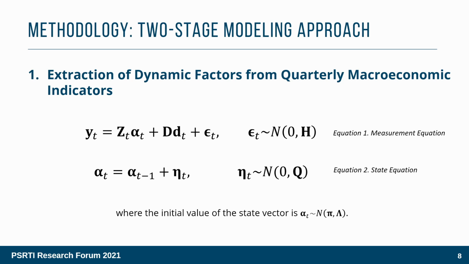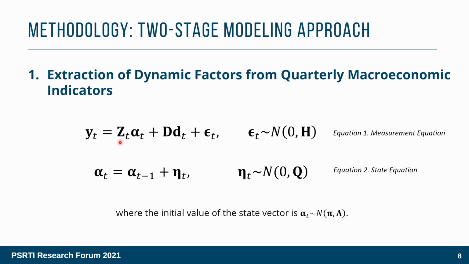This assumption is justified by the following. First, the leading economic indicators are theoretical concepts of economic movement. Second, the values of the leading economic indicators are estimates, making them random variables that can be modeled. The state variable is the dynamic factor that drives the economic movement of the observed variables y sub t. Therefore, y sub t is assumed to be determined by the common component and its idiosyncratic movement epsilon t.